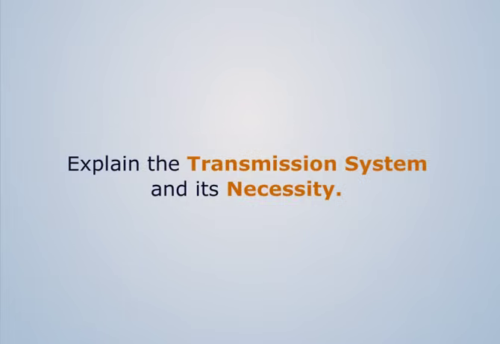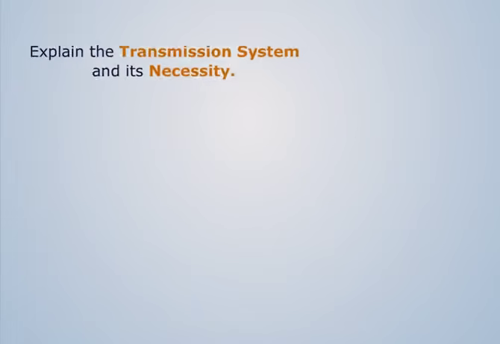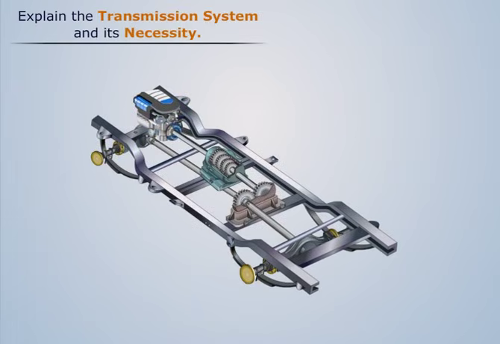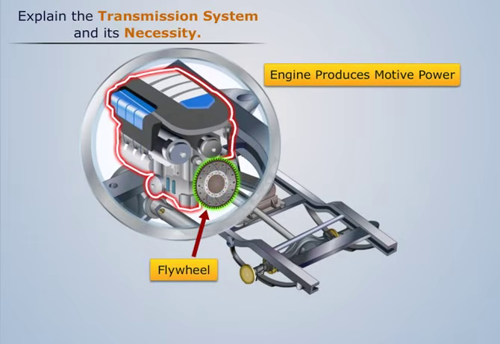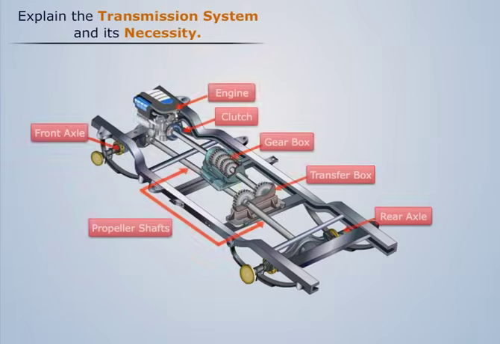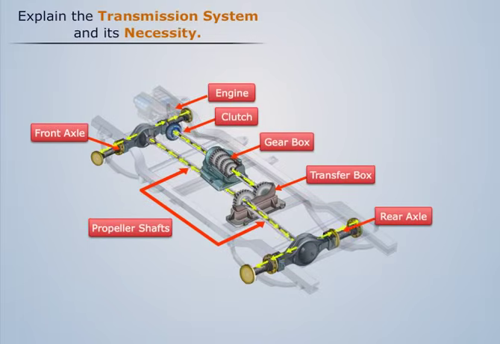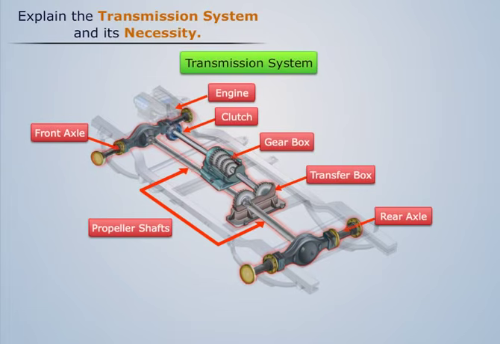Explain the transmission system and its necessity. We know that in an automobile, the motive power produced by the engine is stored in a flywheel. This power is then transmitted to the driving wheels through a series of mechanisms which are collectively known as transmission system. It mainly includes clutch and the gearbox,